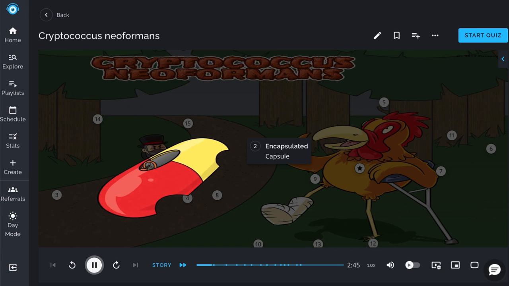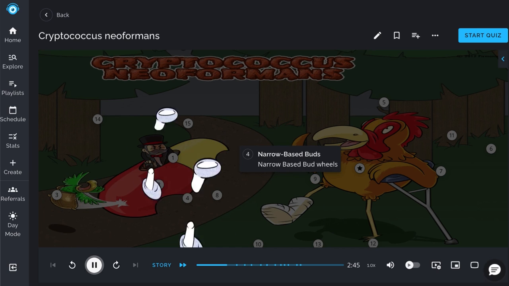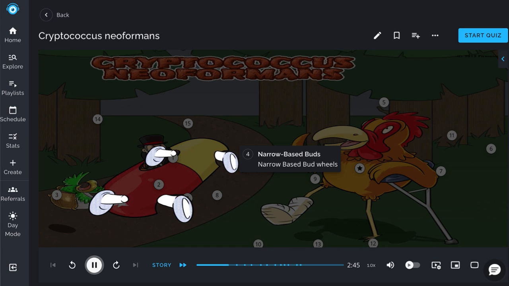It is an encapsulated organism, shown as the capsule, and contains a polysaccharide capsule, which helps this organism to evade phagocytosis. Cryptococcus is urease positive, meaning it contains the enzyme urease, which causes urea to split to release ammonia. When viewed on microscopy, it can be seen to have narrow-based buds, and inoculation samples can be grown on Sabouraud dextrose agar, blood agar, or birdseed agar.